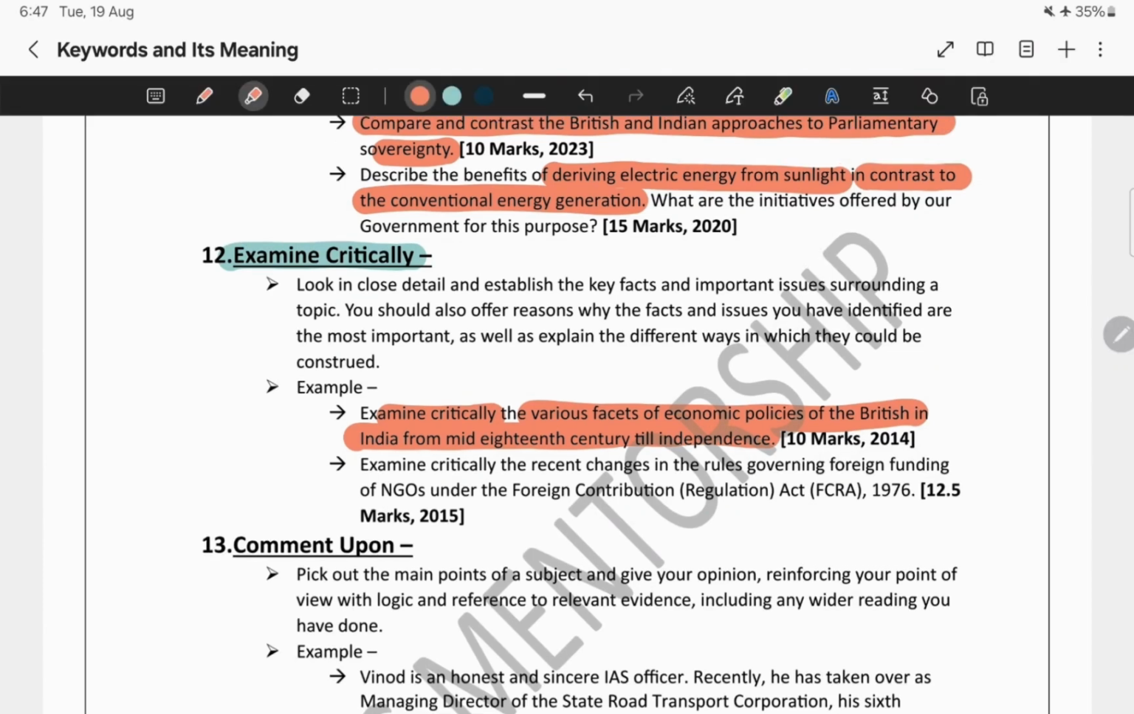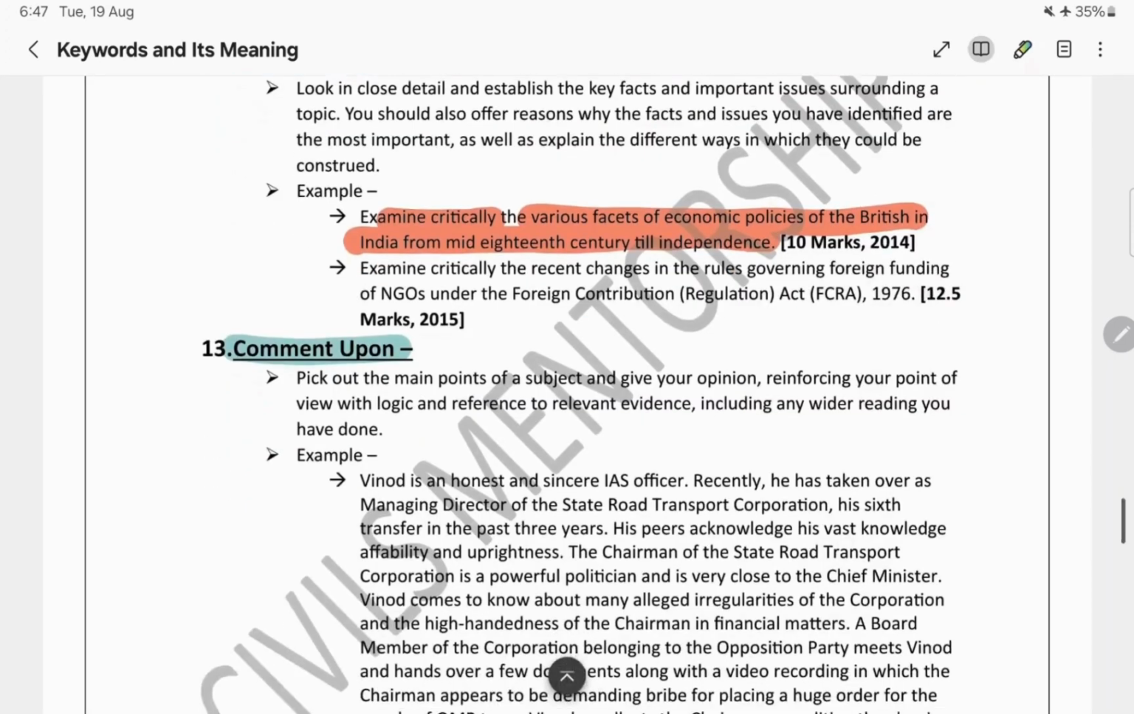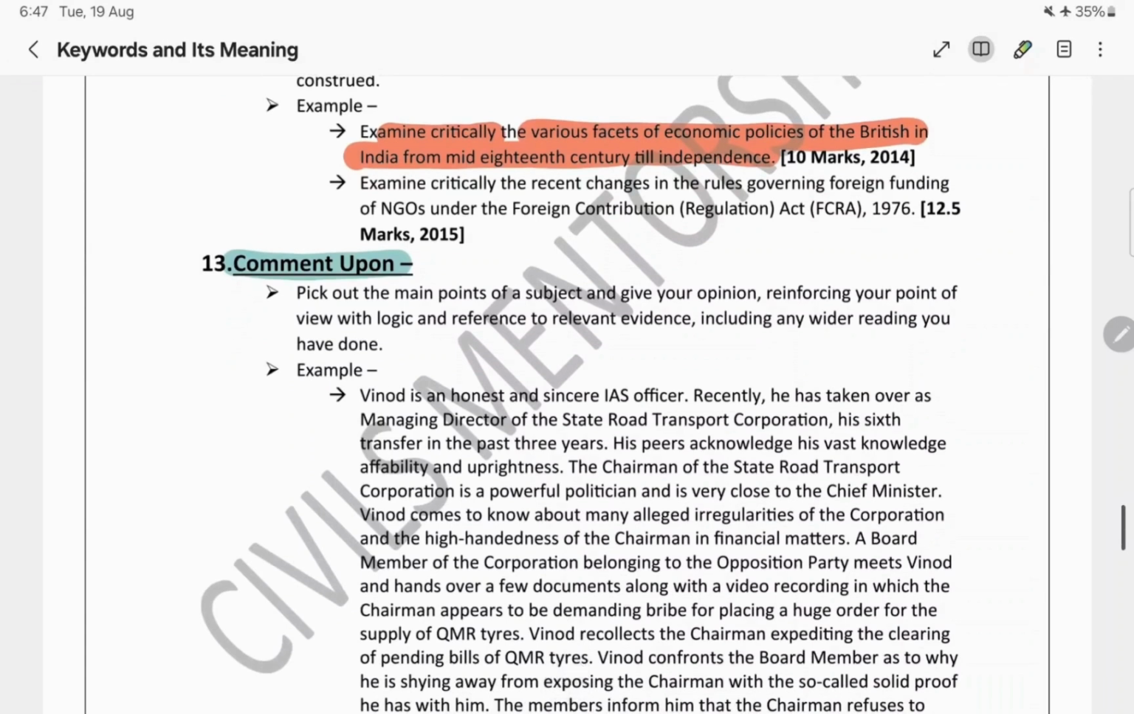Next comes comment upon. So UPSC is asking us to comment. That means they are asking for our opinion in this keyword. It's not that they are asking for someone else's opinion. They are asking for our opinion in these types of questions. Obviously that opinion should be backed by logic, examples and evidence. So we need to follow a balanced approach. Either we can stand for a particular thing, but whatever approach we follow, it should be backed by logic, examples and evidence.